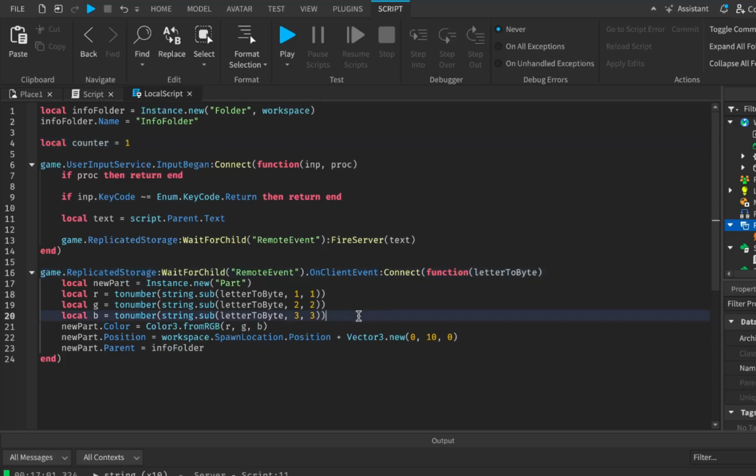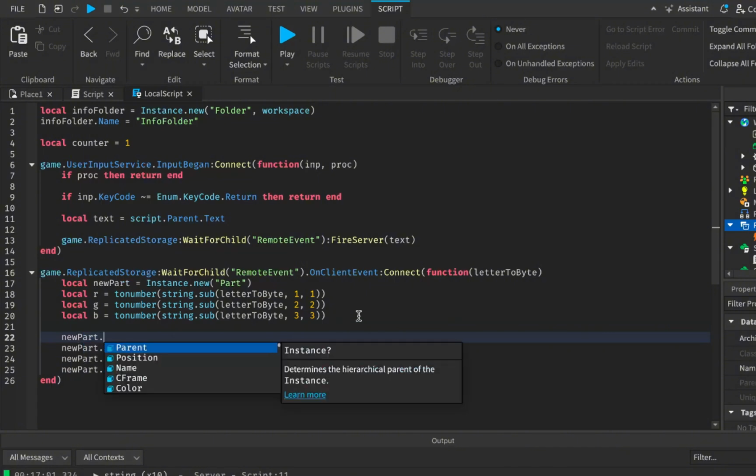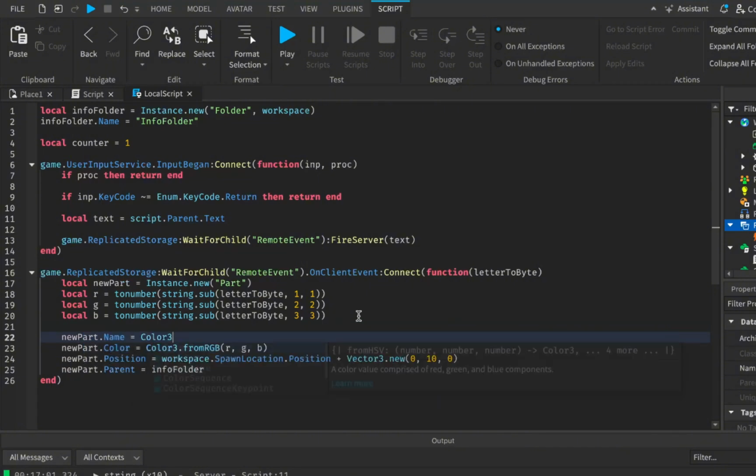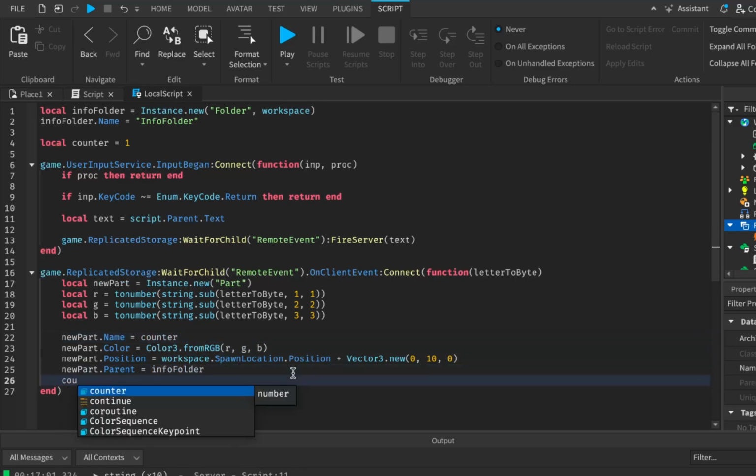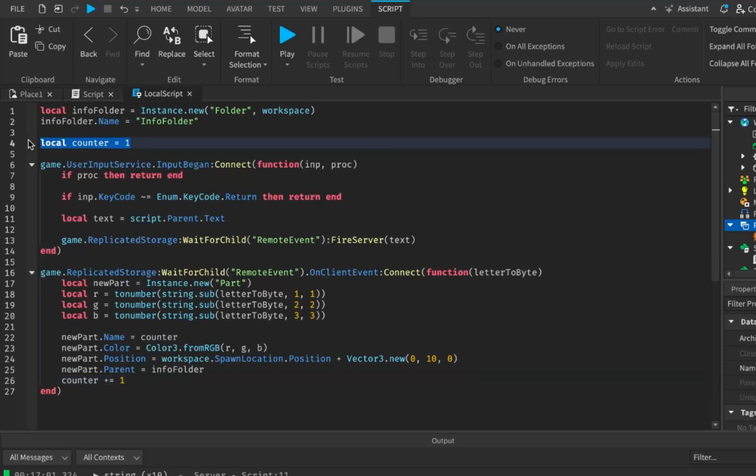And what we're gonna do is we're gonna say new part dot name is gonna be equal to counter, right? So it's gonna be equal to 1. And then we will say counter plus equals 1. Meaning that we're going to increase counter by 1. So let's say we loop first, right? So then the part's name is going to be 1. Then we're going to add 1 to the counter, so now it's going to be 2. And then if there's another letter, then now the new part dot name is going to be equal to counter, which is now 2. So the part's name is going to be 2. Then it's going to increase by 1 again. Then it's going to be 3. Then it's going to be 4.